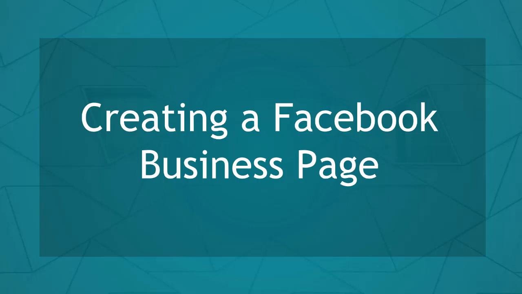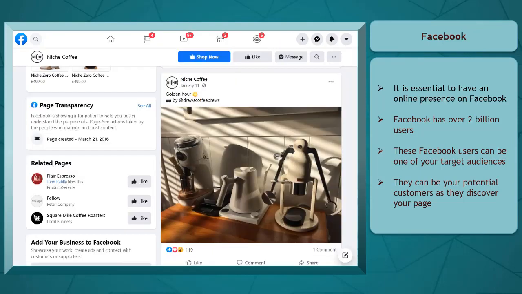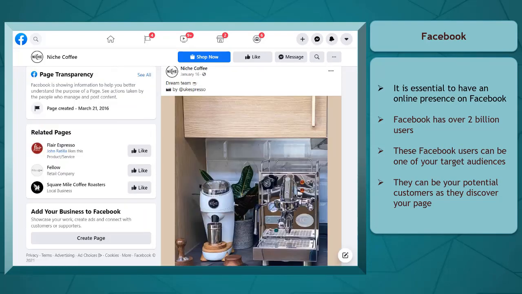Let's get started. If you're doing business online, it is best to have an online presence, especially on Facebook. Facebook has over 2 billion users, and most of the time, they are browsing their Facebook news feed. These people might be one of your target audiences, and it could benefit your business if they can discover your Facebook page. These users can also be your potential customers.